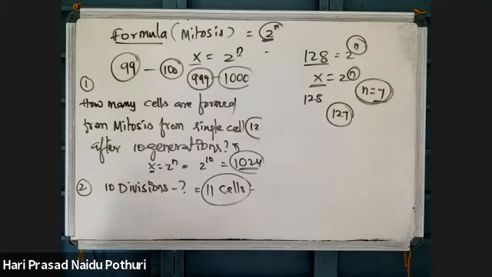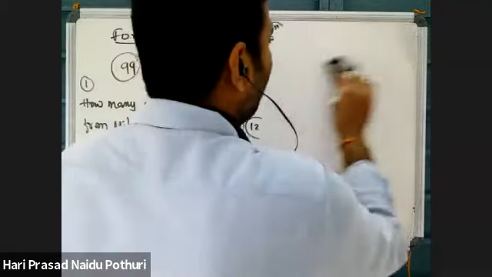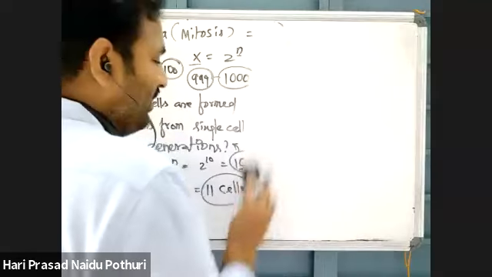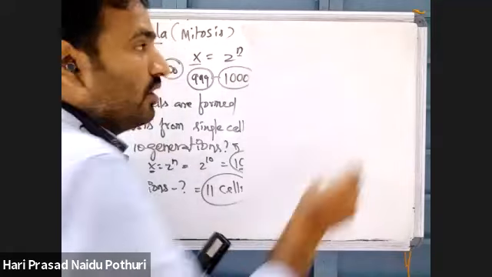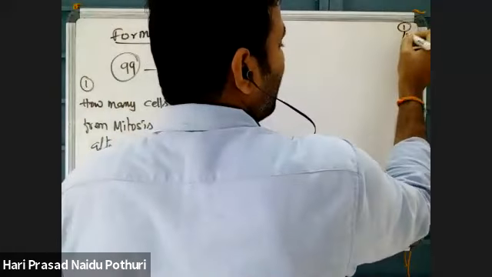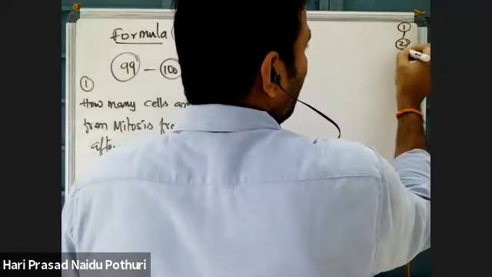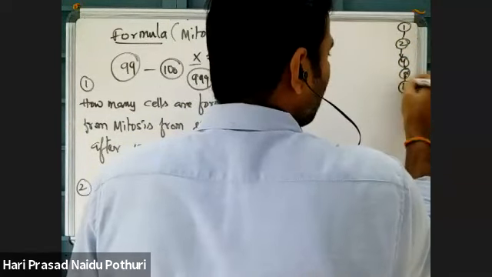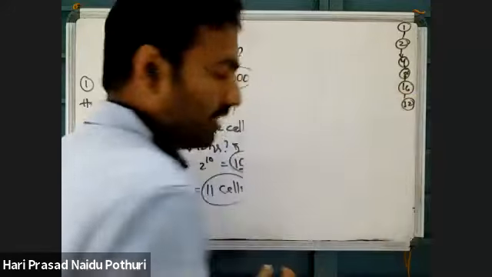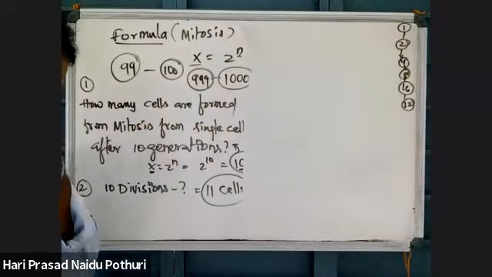Okay? Then I will give one more problem. For every generation, what will happen? One cell is there, by one generation it will become 2. 2 will become 4. 4 will become 8. 8 will become 16, 32, like that. For every generation there is an increase.